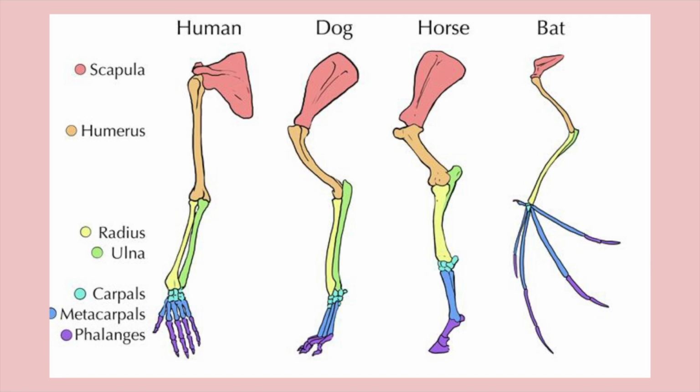So even though human arms help us to grab things and lift boxes and things of that nature, and dogs and horses, their similar anatomical structure helps them run and jump, and bats' similar structure helps them to fly. Even though they have vastly different functions, they share anatomically similar structures. And so these are homologous structures.